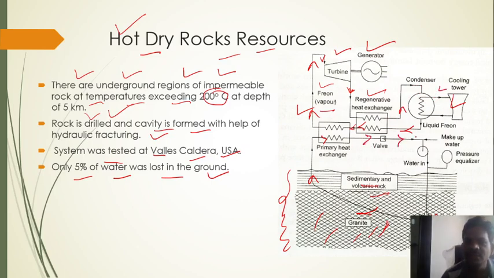And this heat, with the help of the pump, is once again transferred into the hot dry rocks through the injection wells, guys. There is a pressure equalizer to measure the pressures. There is also makeup water, which we can transfer through the pipeline into the depth of the earth in the hot dry rocks. So that is a very simple explanation of the geothermal energy source, hot dry rock resources.